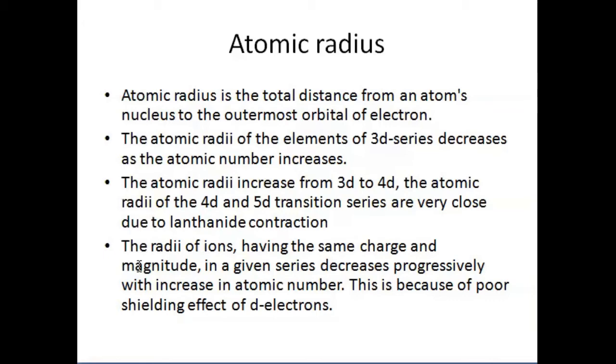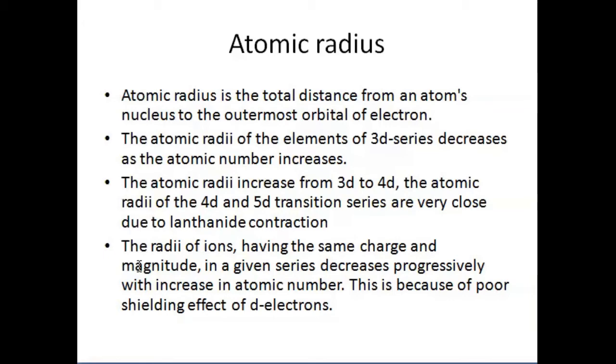The atomic radii increase from 3d to 4d, and the atomic radii of the 4d and 5d transition series are very close because of the lanthanide contraction. The radii of ions having the same charge, in the same series, decrease progressively with an increase in atomic number, because of the poor shielding effect of the d electrons.